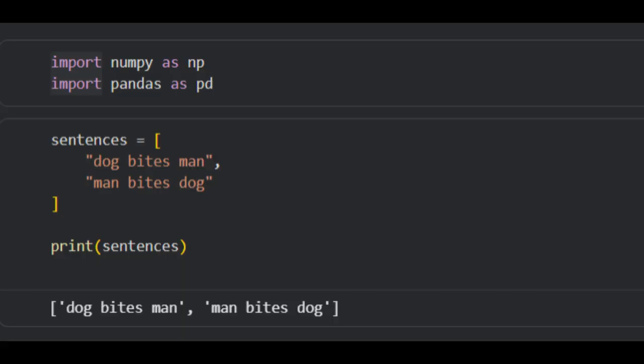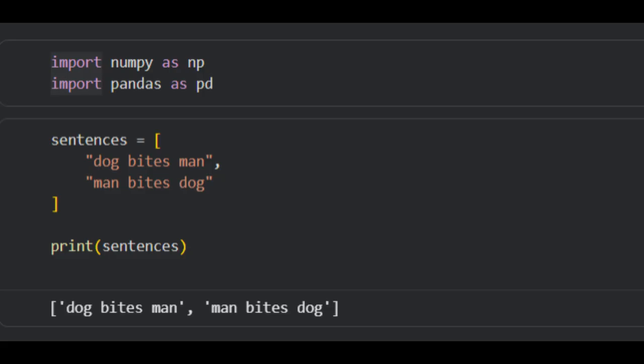So first I am importing some basic libraries. The basic libraries I have imported are NumPy and Pandas. And the next cell says that we are declaring two simple sentences, which are first, dog bites man, and second, man bites dog. These sentences have the same words, but the meaning is opposite, you can see.